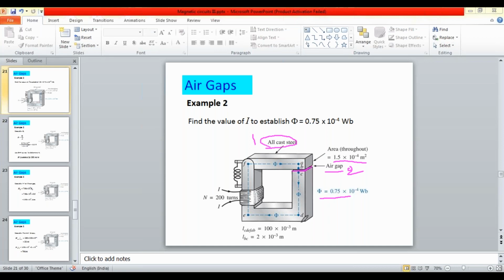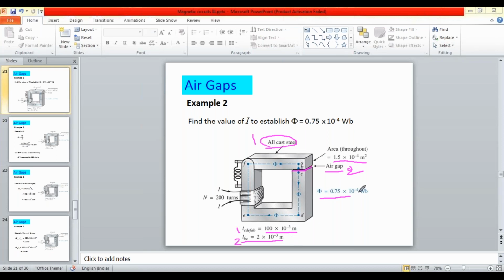The total flux is given, and here the length of the air gap is BC. The length of the air gap is equal to 2 into 10 power minus 3 meters, and the length of the cast steel, that is CDEF, is given for material number 1, and this is for material number 2, the air gap.